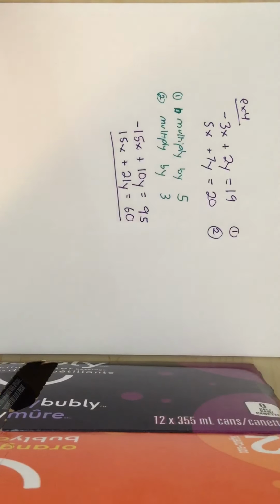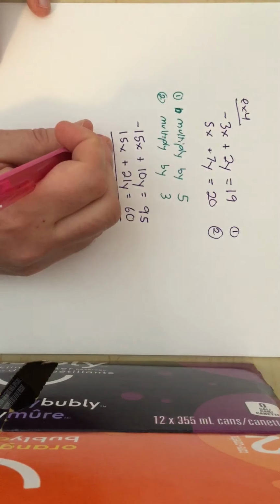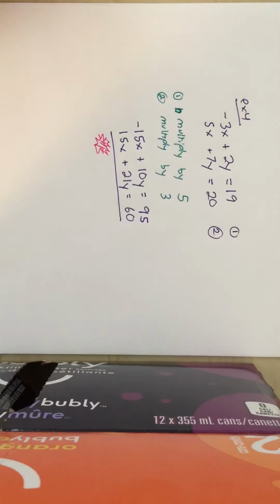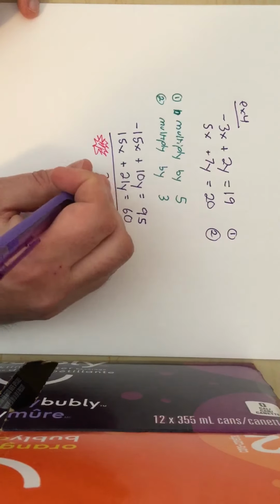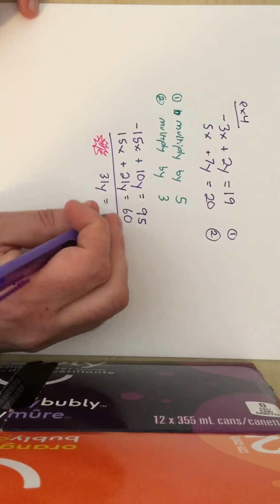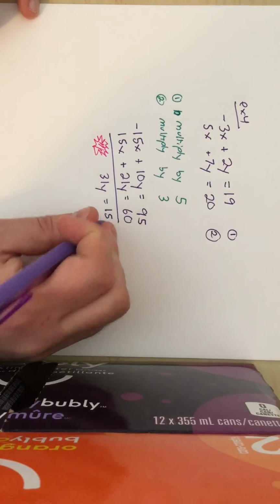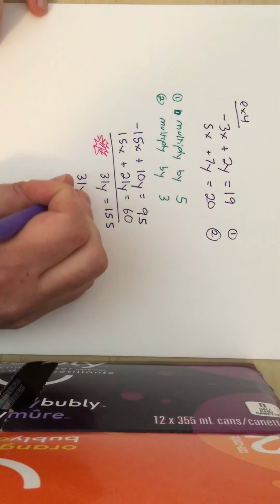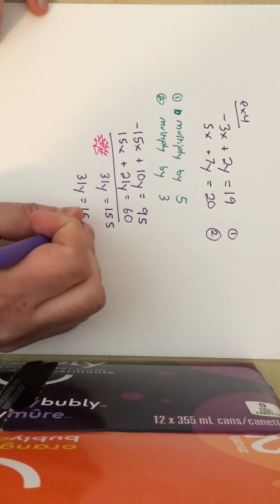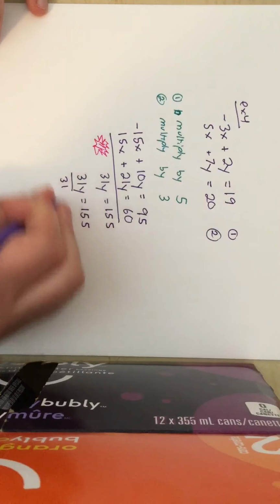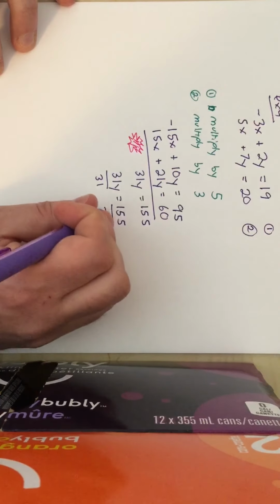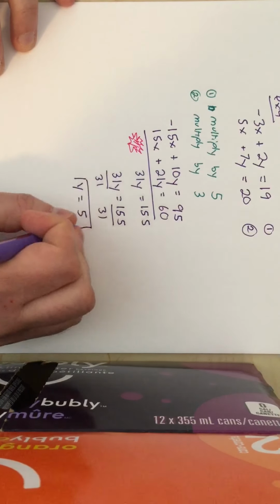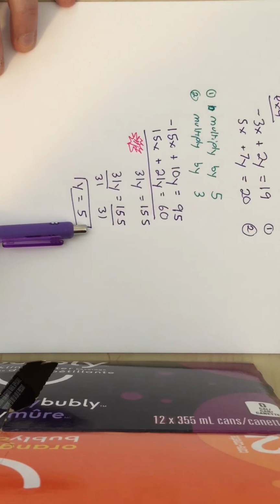Negative 15 plus 15 is eliminated. 10 plus 21 is 31y. This is going to be 155. So we get 31y equals 155. Divide both sides by 31. And y equals 5. Notice we solved for y here and not x.